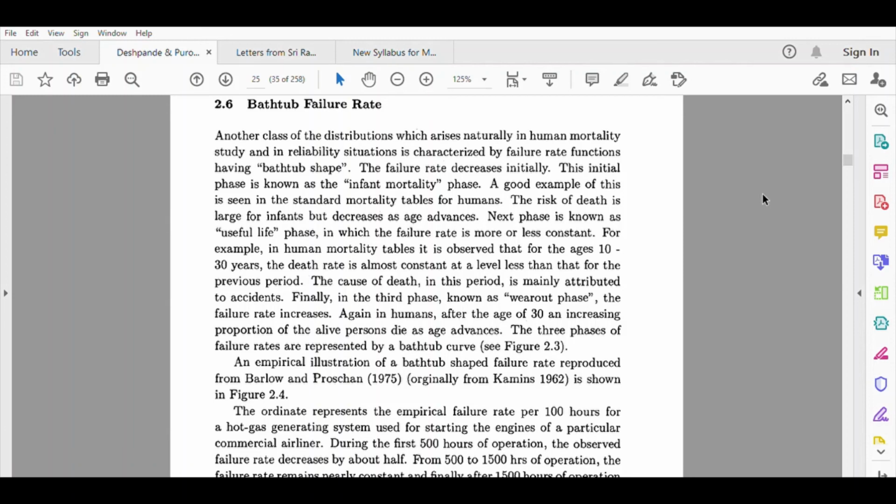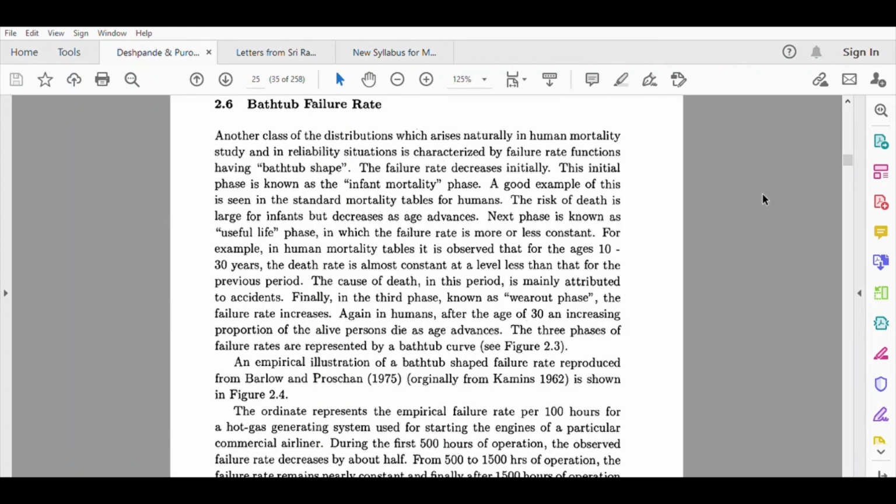So it is possible that in the initial few days, the baby's mortality rate is a bit high. So you can treat it as a starting value. But then, as the infant grows old, its immunity increases, it gets a stable life, and as a result, the failure rate or mortality rate starts decreasing.